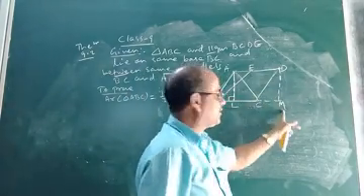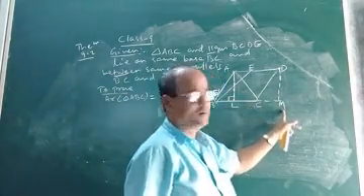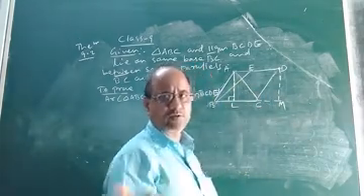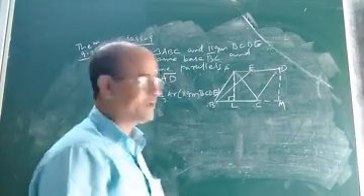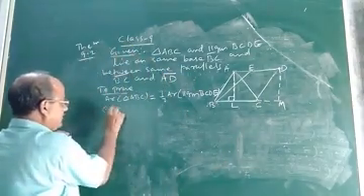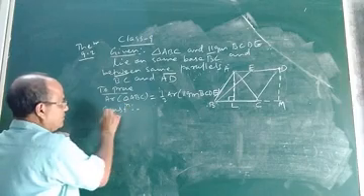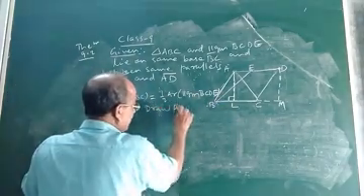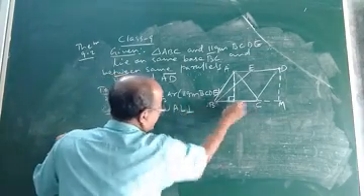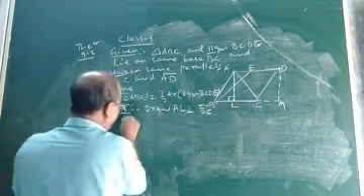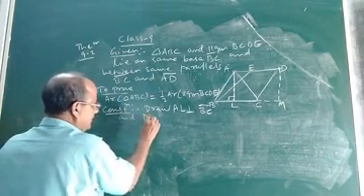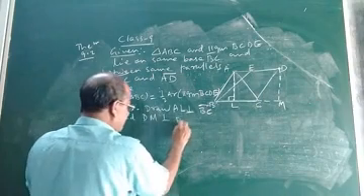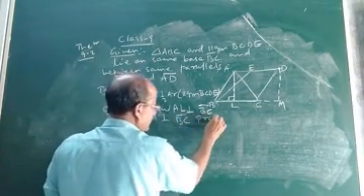DM is perpendicular to BC produced, and AL is perpendicular to BC. Without construction, we cannot prove it geometrically. So, the third step is your construction: draw AL perpendicular to BC and DM perpendicular to BC produced.